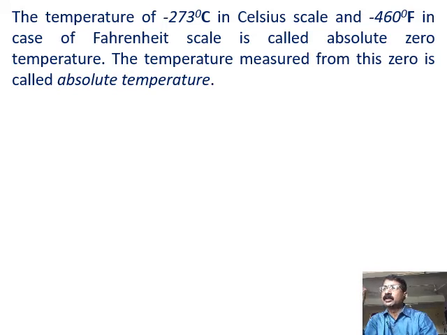So you have two fixed points, the freezing point of water and the boiling point of water, and you assign two values. One is 0 degrees Celsius for the freezing point and 100 degrees Celsius for the steam point or the boiling point of water. Now, when you keep it in ice, wherever the height of the mercury column is, you have to mark it as 0. Then you dip it in boiling water, automatically the mercury in the tube rises, and where it stops, that point you should mark as 100, and that length you have to divide into 100 equal parts.